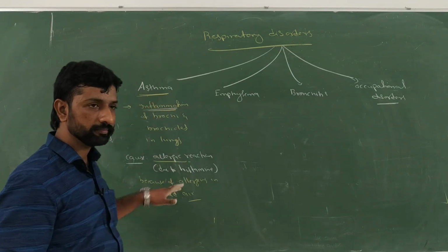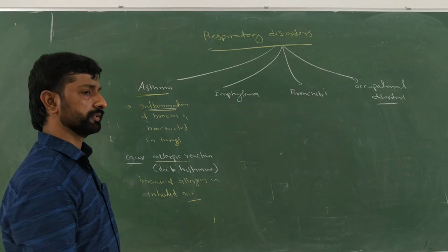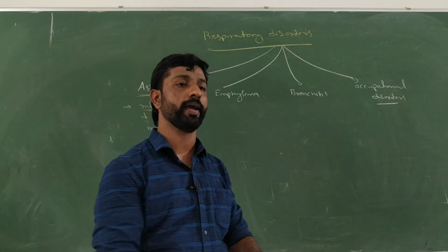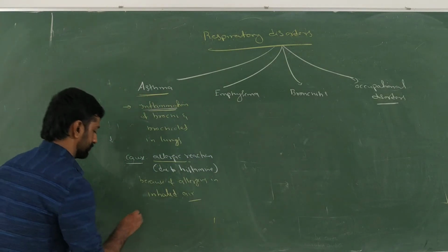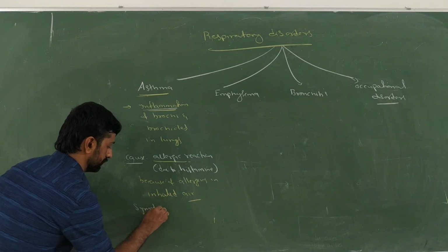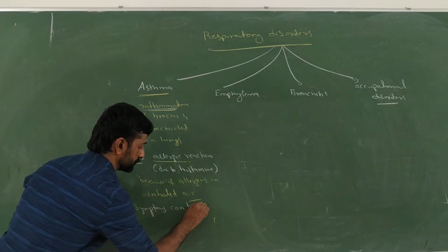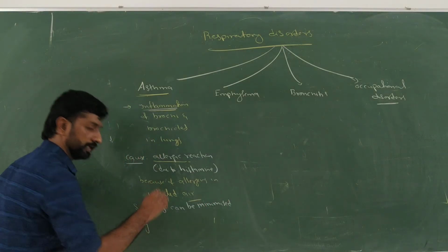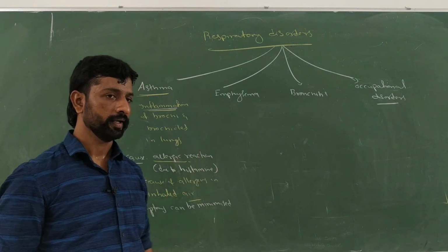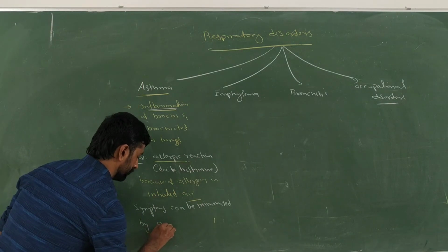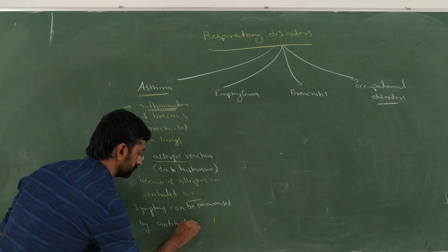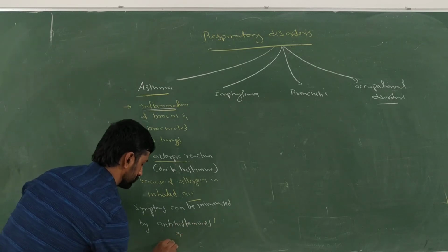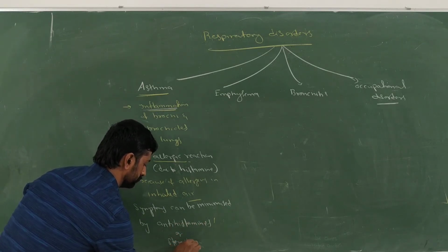How can it be treated? What is the treatment? The symptoms of asthma can be alleviated, meaning minimized, by giving antihistamines or steroids.